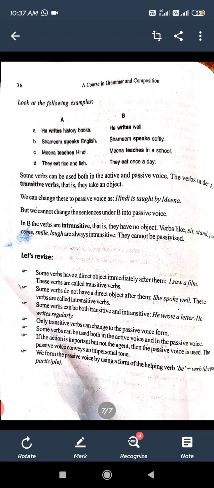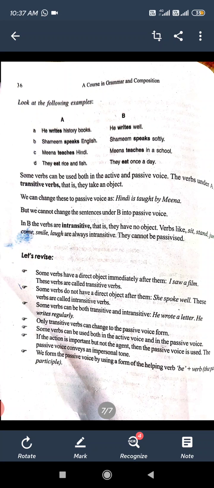We can change these to passive voice, as Hindi is taught by Meenu. History is written by him. History book is written by him. But we cannot change the subject under B. He writes well. In this we cannot change it.